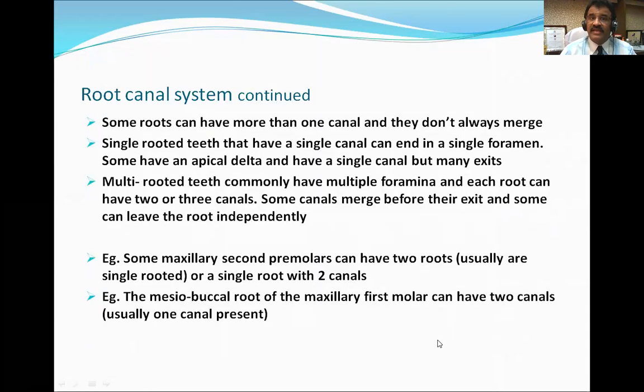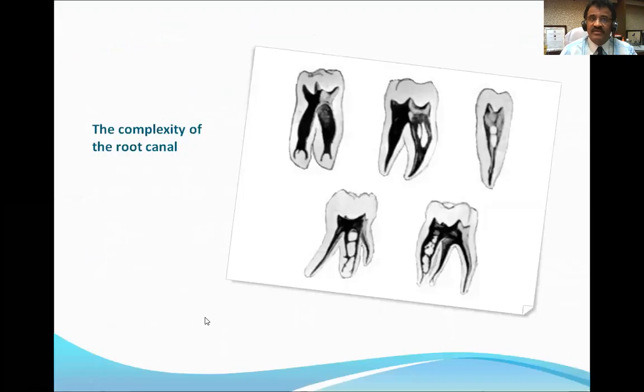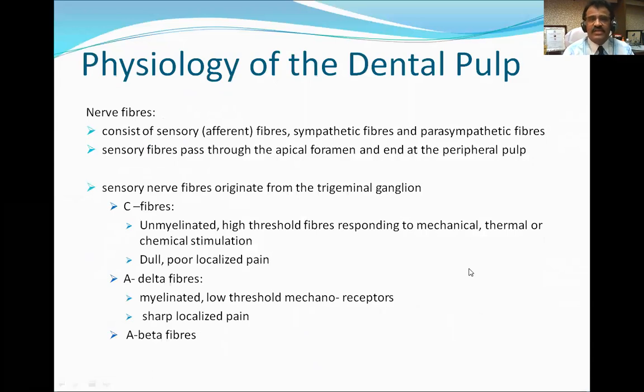Some roots can have more than one canal and they don't always merge. Single-rooted teeth have a single canal that ends in a single foramen. Some have an apical delta and a single canal, but many exits. Multi-rooted teeth commonly have multiple foramina, and each root can have two or more canals. Okay, this is all about the root canal system required for surgical cases. Okay, now the complexity of the root canal, which we talked about, and how roots of different teeth look, is shown here in this image. Now we try to understand the physiology of the dental pulp.